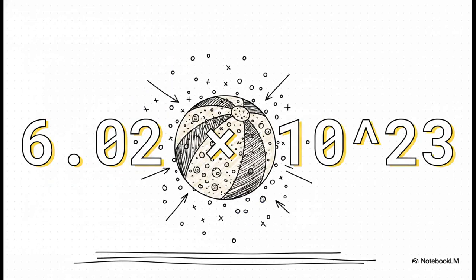Okay, before we shrink back down to the microscopic level, I really want you to just absorb this number. 6.02 × 10^23. That is Avogadro's number. It tells us that in just 22.4 liters of any ideal gas at standard temperature and pressure, which, by the way, is roughly the size of a large beach ball, there are this many molecules. It's a staggeringly massive number. Understanding this sheer massive scale is absolutely crucial if we want to realize how millions of tiny random events can just average out to create perfectly smooth, steady pressure.